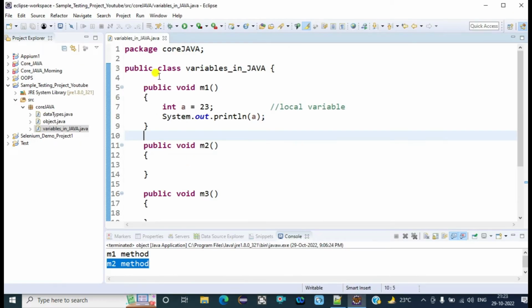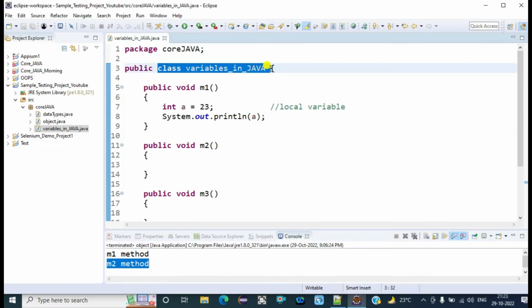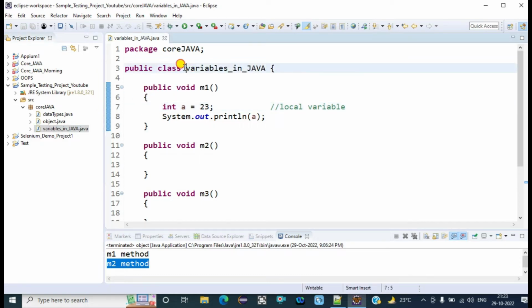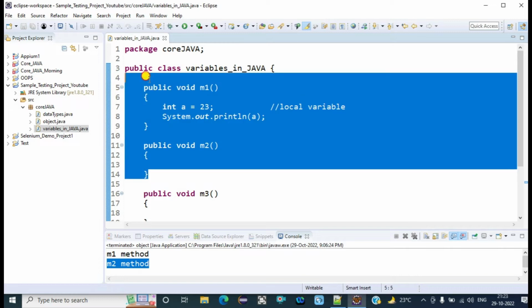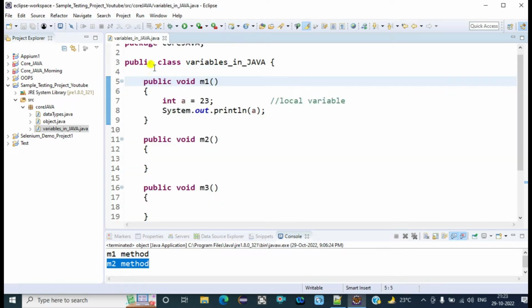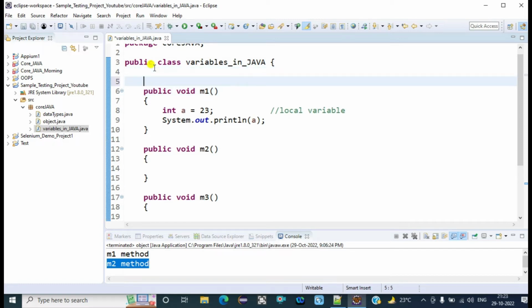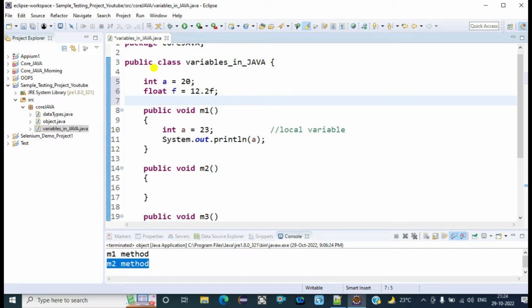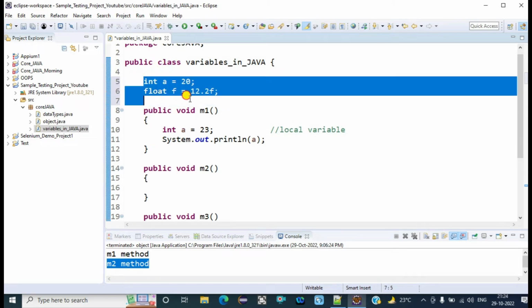There are multiple methods in the class, but that particular variable is declared outside the method body. So we create a variable inside the class but outside the method body, like this.